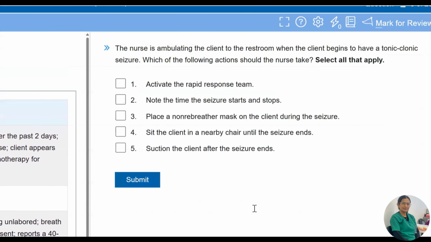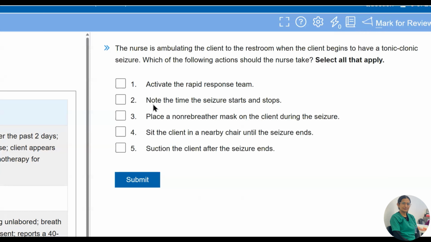So next question: the nurse is ambulating the client to the restroom when the client begins to have a tonic-clonic seizure. As the patient's sodium is low, the patient is having a seizure. Which of the following actions should the nurse take? That is also a SATA question. Select all that apply. First is activate the rapid response team.